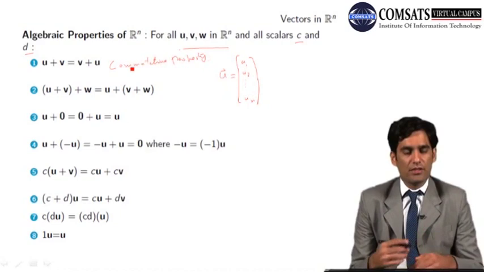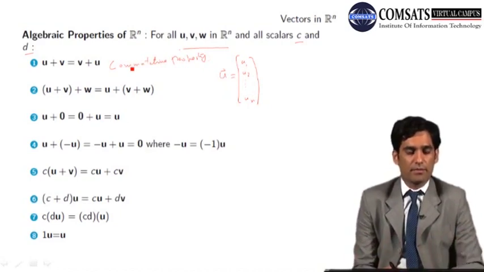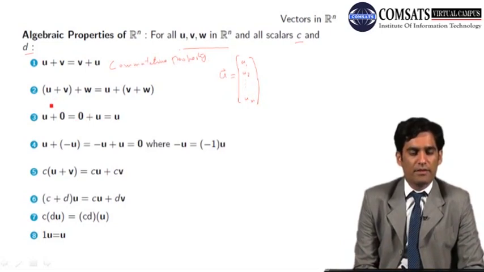That if we change the order whenever we add 2 vectors, the answer is the same. The second property is the associative property. We call it the associative property. We have 3 vectors u, v, w. What does it mean? Whether you add 2 vectors first and then